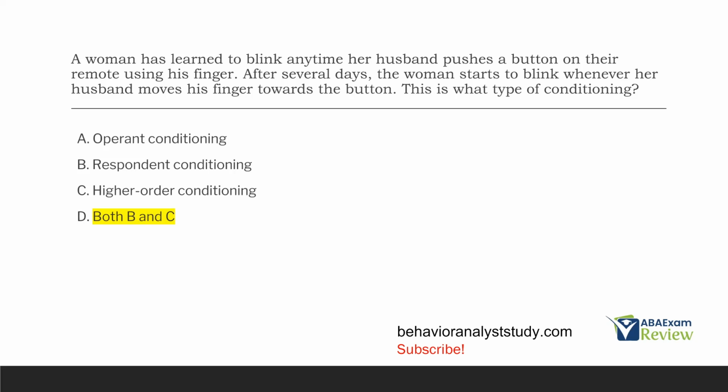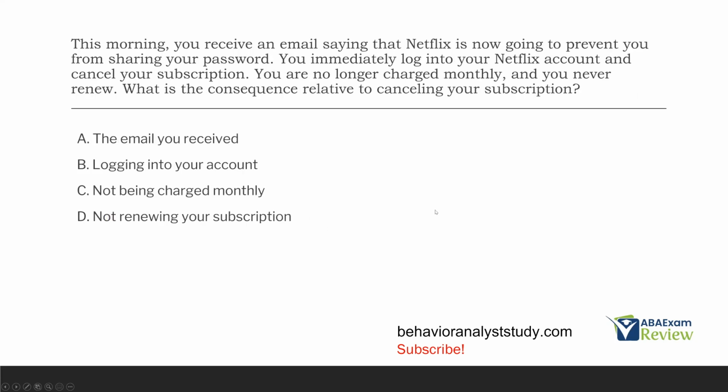So if you aren't quite clear on this, make sure you go back and review respondent conditioning. Now, this is just a small piece of what you need to know, right? So we don't need to spend a lot of time on it, but you've got to understand how respondent conditioning occurs, right? Unconditioned stimuli, unconditioned reflexes, conditioned stimuli, neutral stimuli. You've got to understand what those things mean and then how the pairing process occurs.